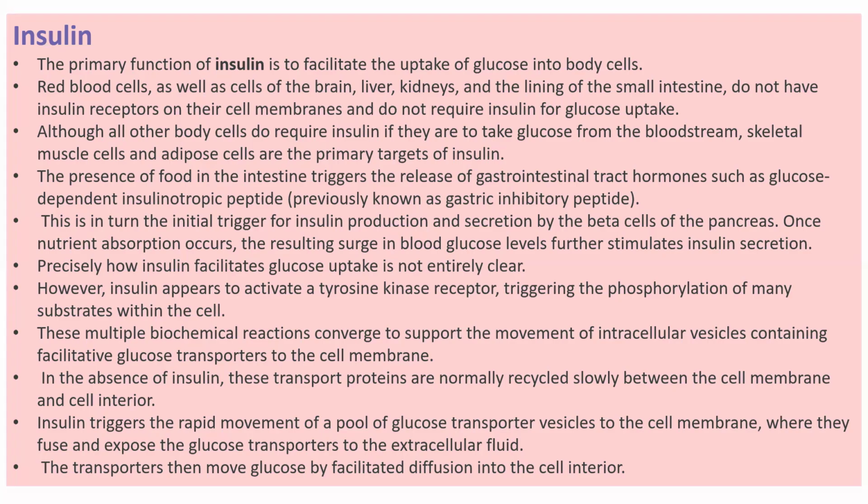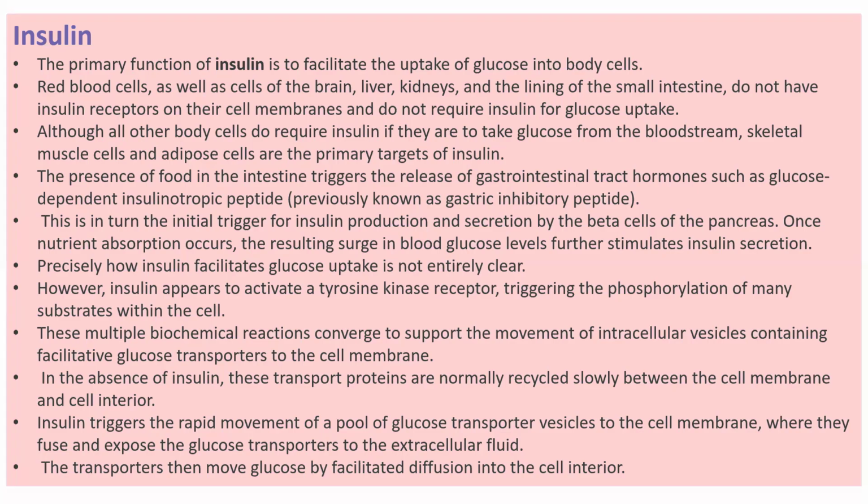In the absence of insulin, these transport proteins are normally recycled slowly between the cell membrane and cell interior. So insulin triggers the rapid movement of a pool of glucose transporter vesicles to the cell membrane, where they fuse and expose the glucose transporters to the extracellular fluid. The transporters then move glucose by facilitated diffusion into the cell interior.